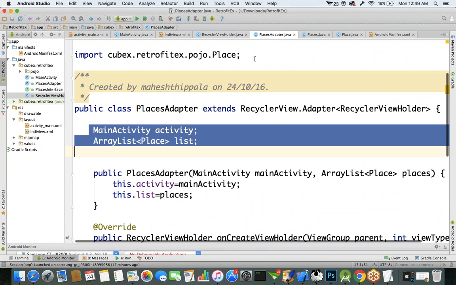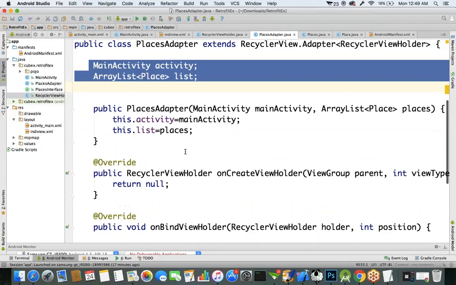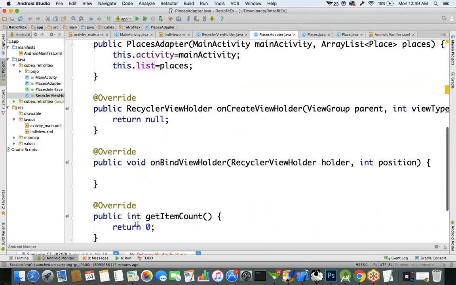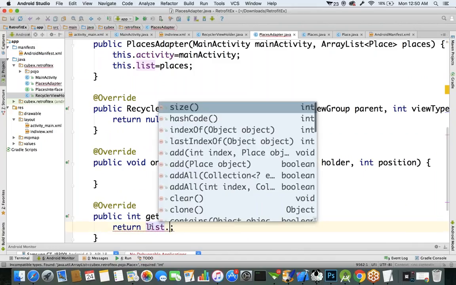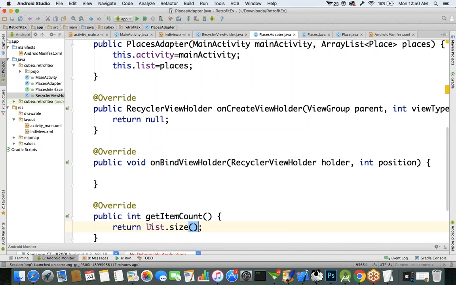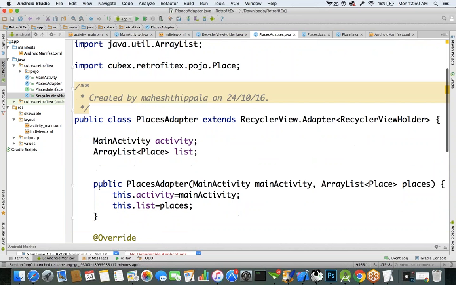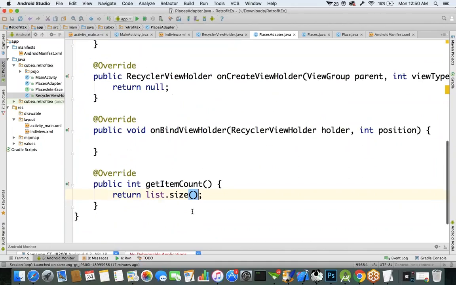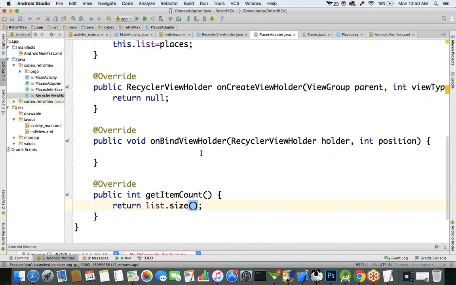So now in the recycler view adapter, we got the data, an array list of place objects. Now in the getItemCount method, let's specify list.size. How many records are there in the array list, that many items I want to present. That's what we specify in the getItemCount method.